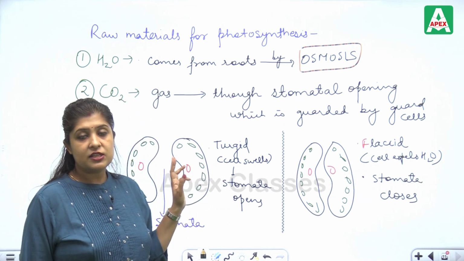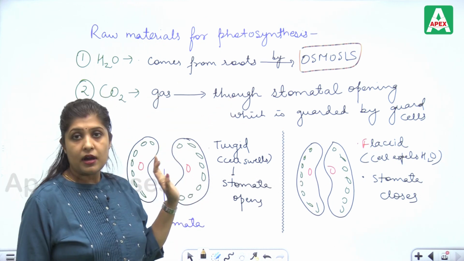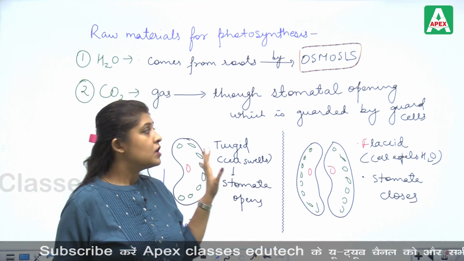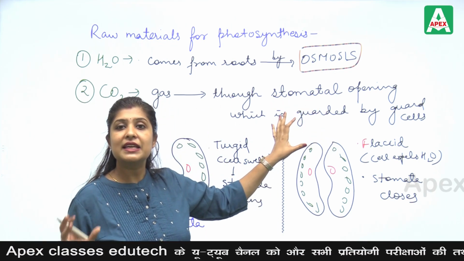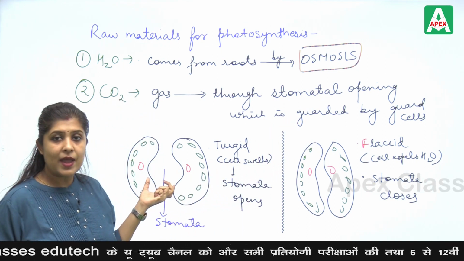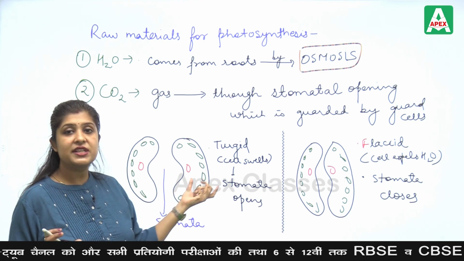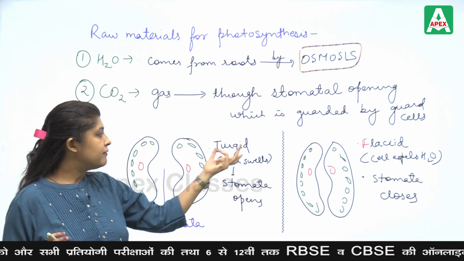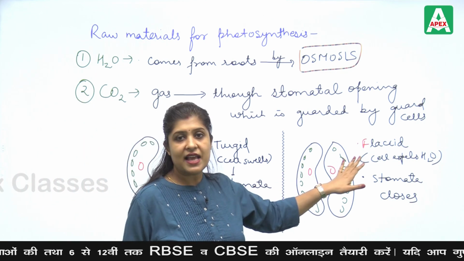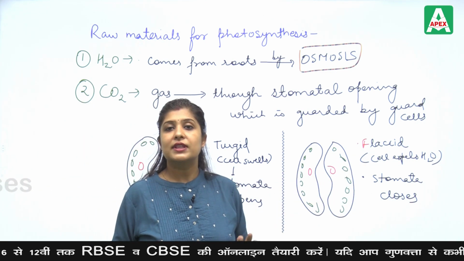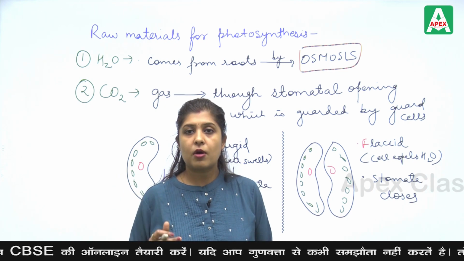I already said that CO2 and water ultimately form glucose. So, through this stomatal opening, which is guarded by the guard cells, they swell and expel water so that they become turgid and flaccid. When turgid, the stomata opens, and when flaccid, the stomata closes so that gas exchange stops. So, these are the basic raw materials.